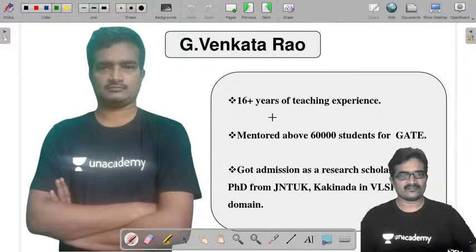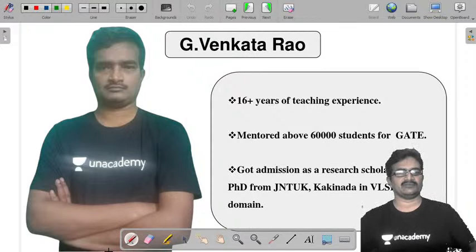About myself, I am G Venkata. I have a total of 16 plus years of teaching experience. So far I have mentored more than 60,000 students for their GATE examination. At present, I am pursuing my PhD in JNTU, Kakinada.